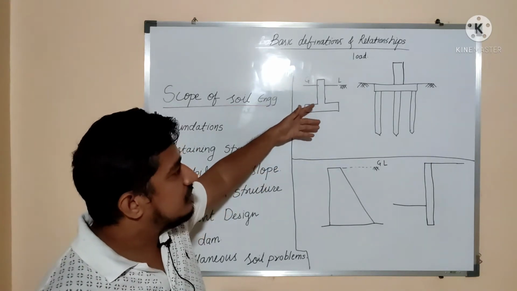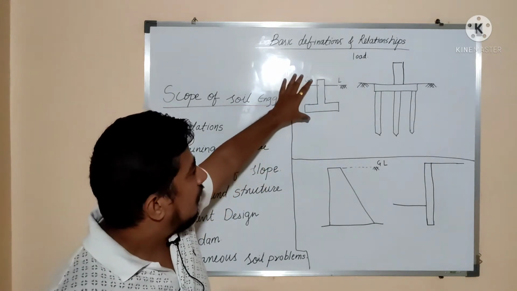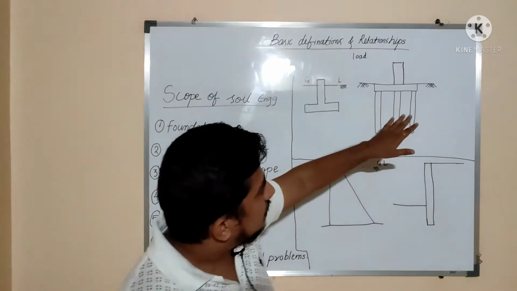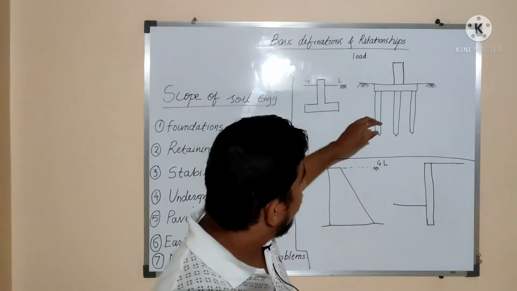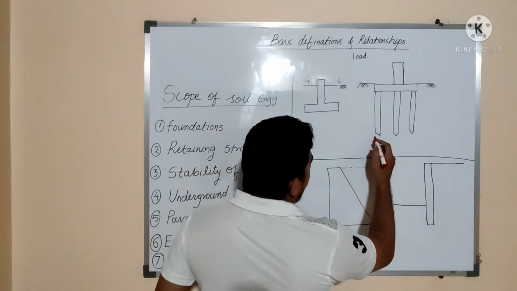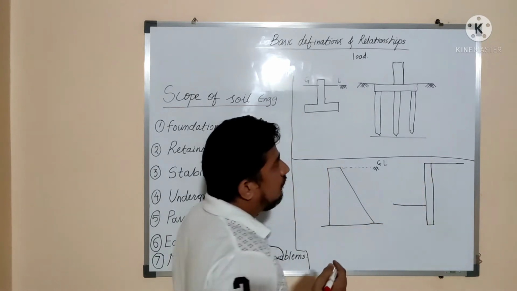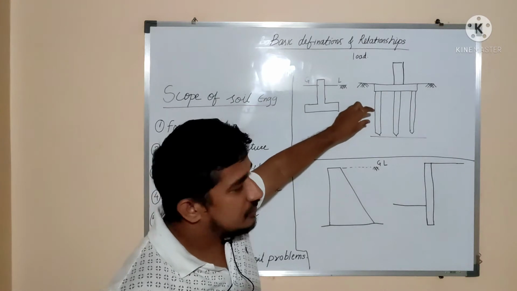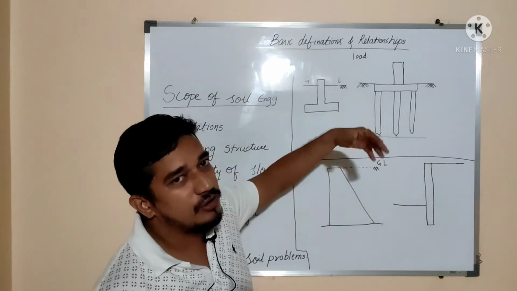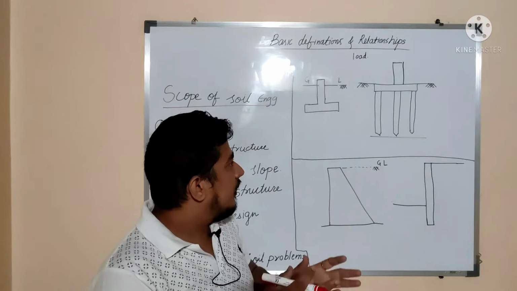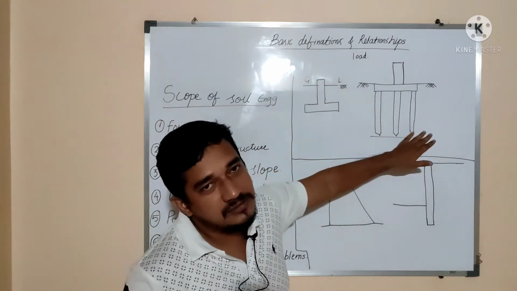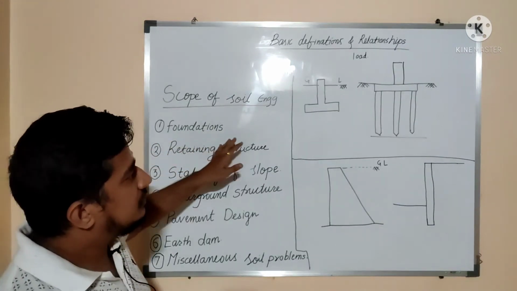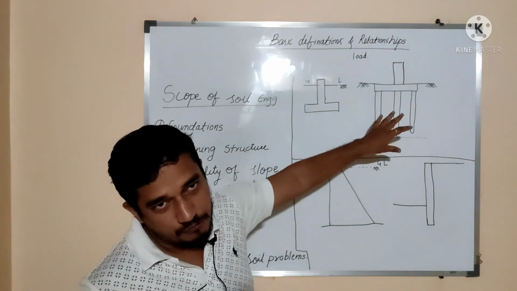This type of foundation is constructed when the hard strata is available at very shallow depth. But in the case of pile foundations, when the strata is available at a much greater depth, then we will provide pile foundation, which will have more length as compared to its dimensions, and for any footing we will require almost 3 piles compulsorily. So this is the scope of civil engineering. If we are dealing with foundations, there are shallow foundations and deep foundations.